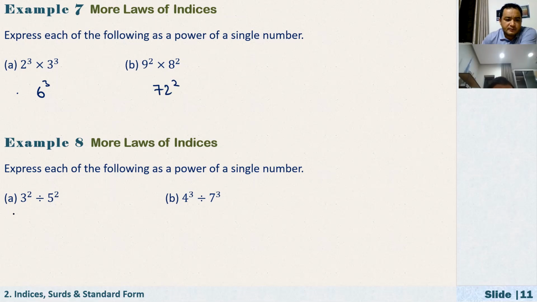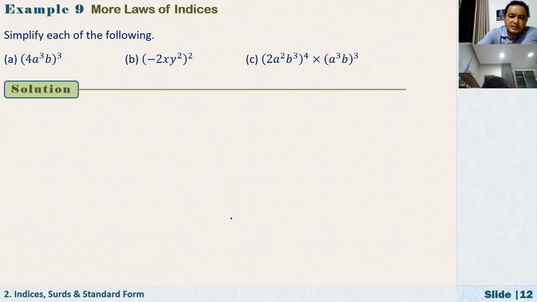A, 9 over 25. Express each of the following as a power of a single number, right? So, 3 over 5 squared. Okay, B, 4 over 7 to the power of 3, cubed. Simply, we can say cubed.